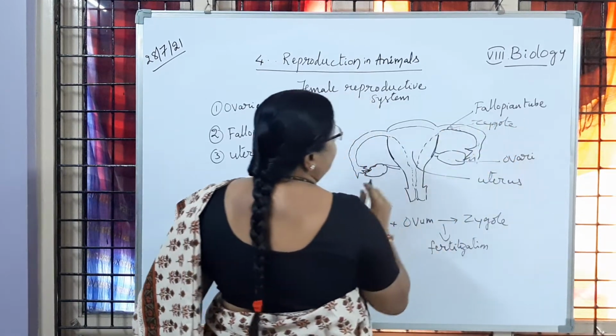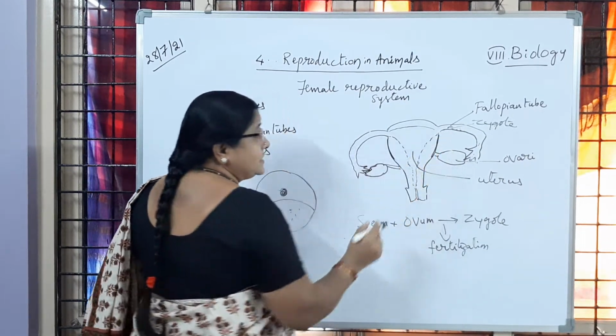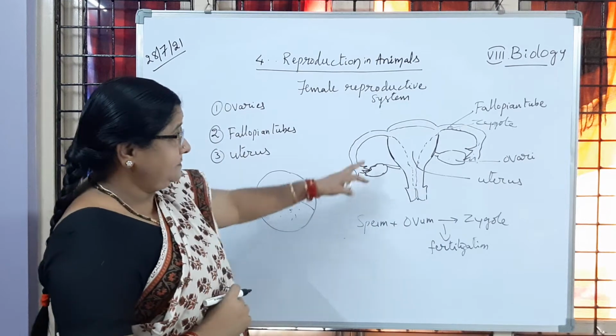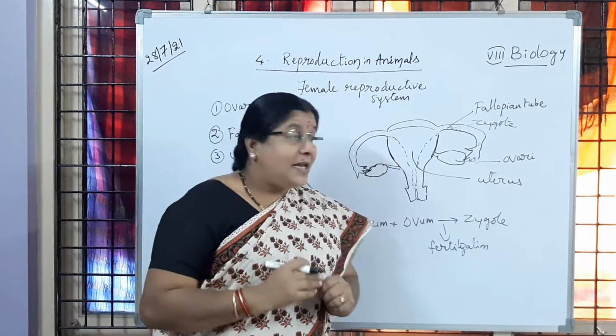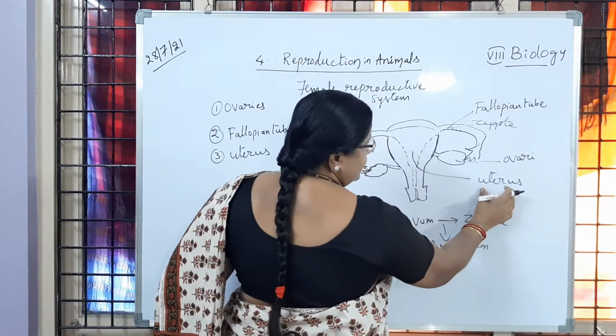So, what is going to happen to that zygote? The zygote is going to be transferred to the sac-like structure of the female reproductive system, and that one we call a uterus. Is it clear to you?